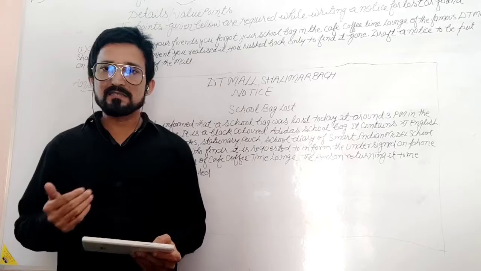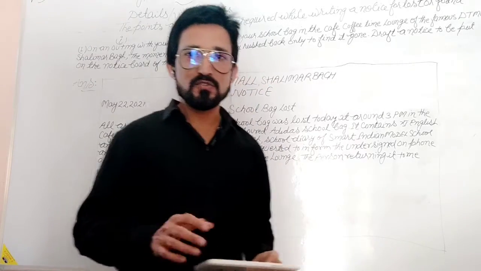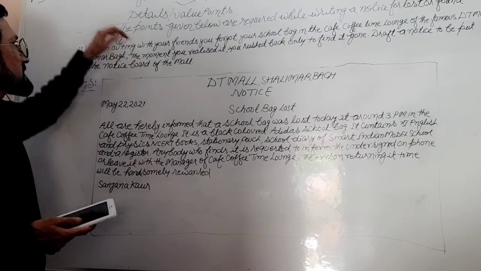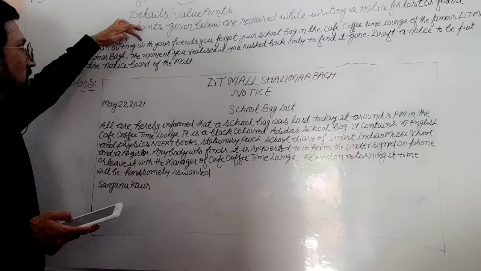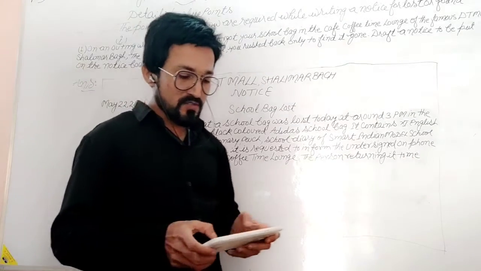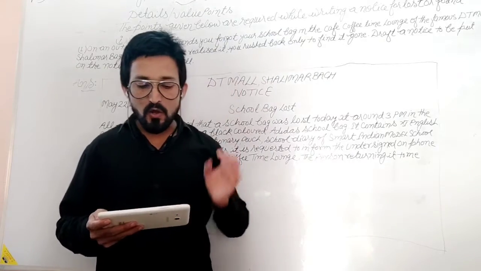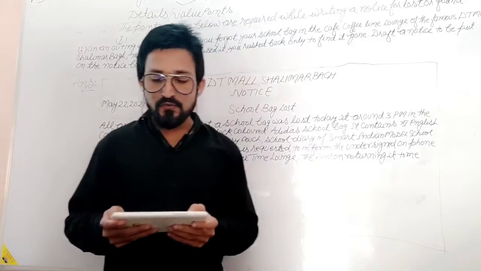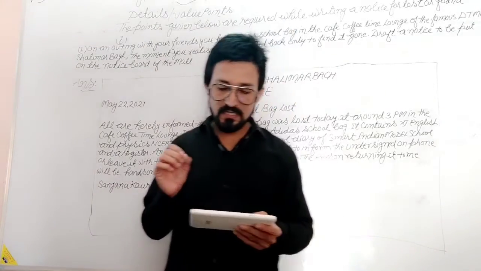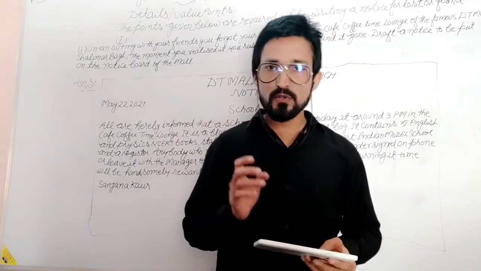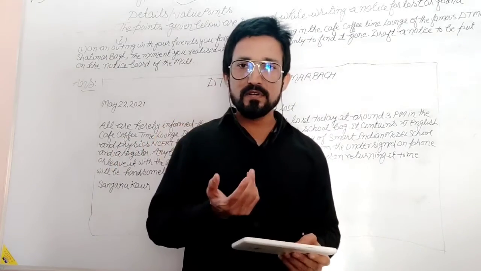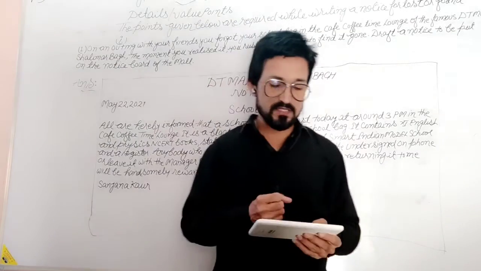Now we shall discuss how the question will come in your exam. The question is written here. On an outing with your friends, you forgot your school bag in the cafe coffee time lounge of the famous DT Mall. You went to the famous DT Mall and you forgot your bag over there. So you have to write this notice.